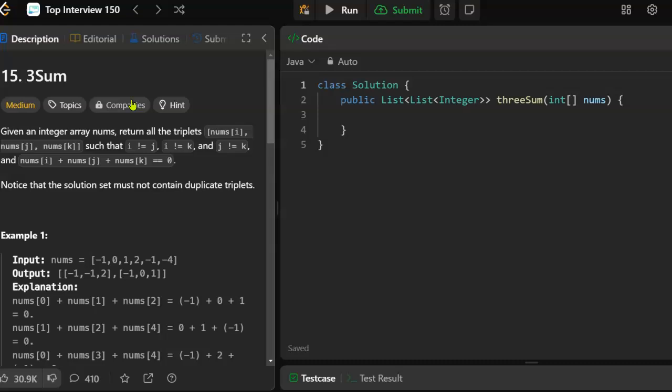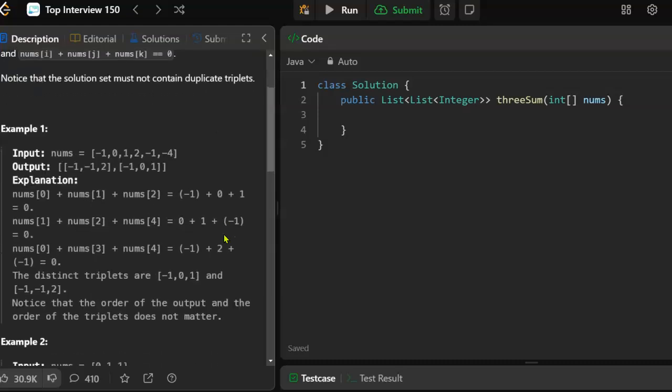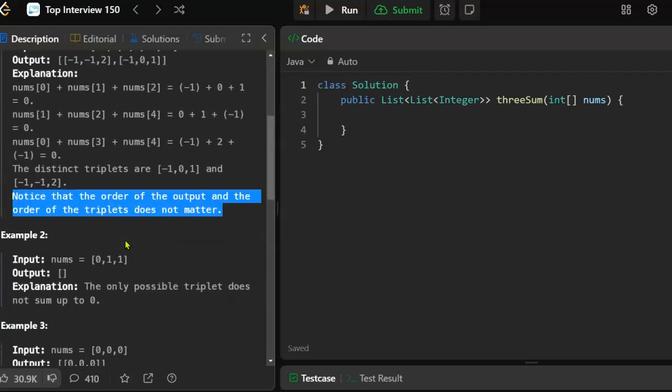So it's not that none of the numbers in the triplets can be the same, but the indexes can't be the same. So you can't reuse a number. An answer like -1, -1, 2, we're okay with that because -1 occurs more than once in the input, so we can use it twice. We just can't reuse a number at the same index. Order of the output does not matter. Order of the triplets does not matter.